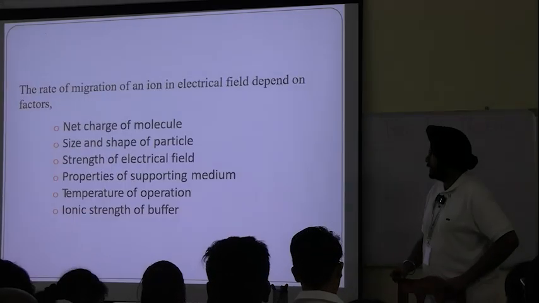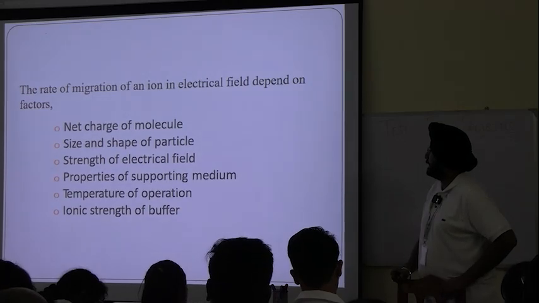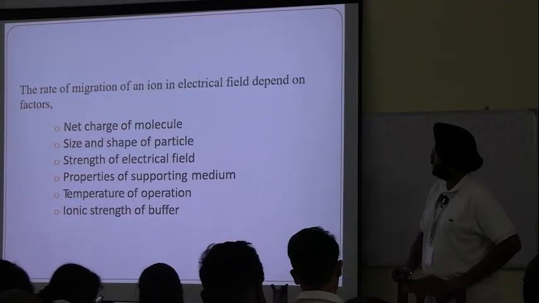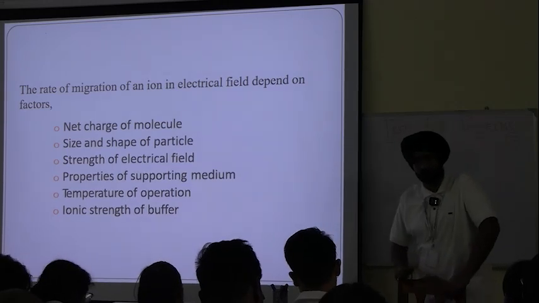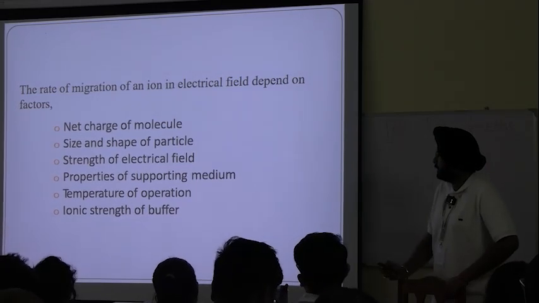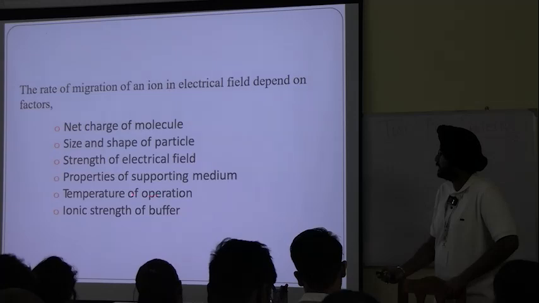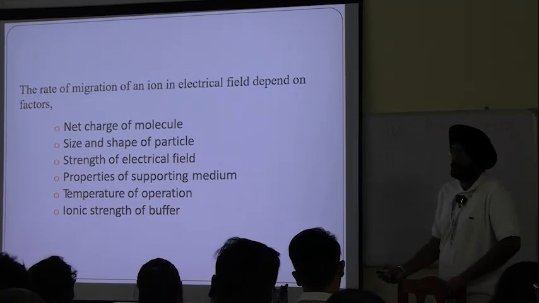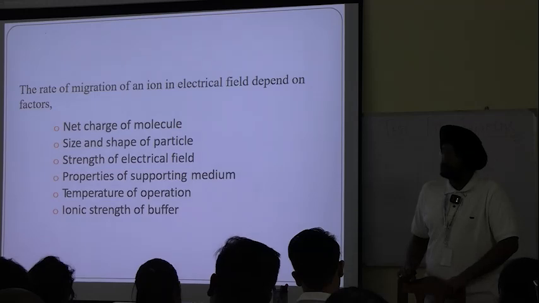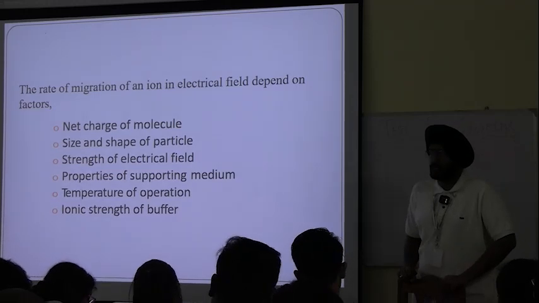The rate of migration of an ion in an electric field depends upon these factors. Please read them aloud. Strength of the electric field, properties of supporting medium, temperature of operation, and ionic strength of the buffer. What do you mean by net charge on the molecule?